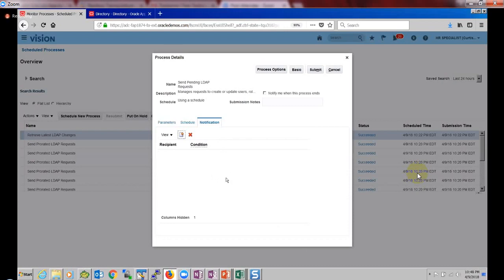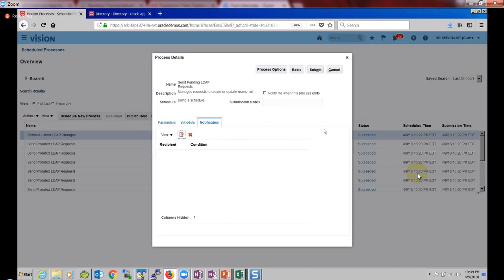We have something called request set functionality where we can schedule multiple jobs. To avoid those inconsistencies, we can make the jobs run in a serial manner. It means if the first job is completed, then only run the second job and third job and subsequently. That's a request set.